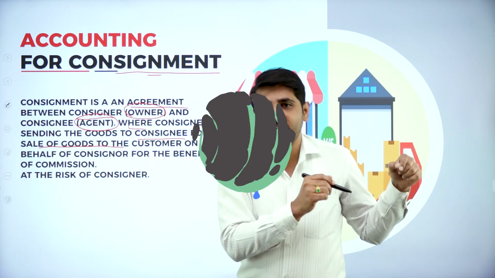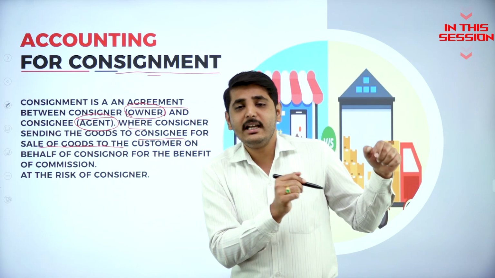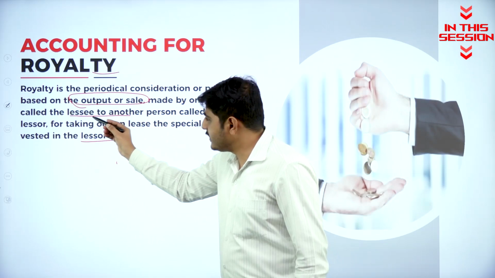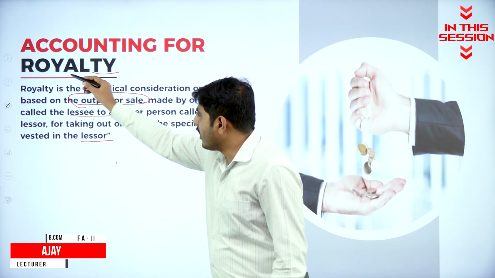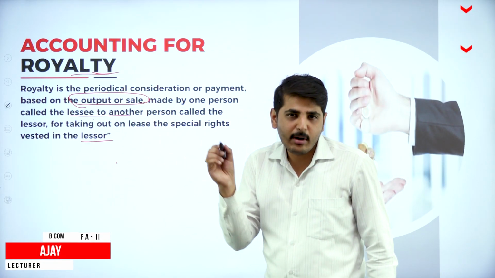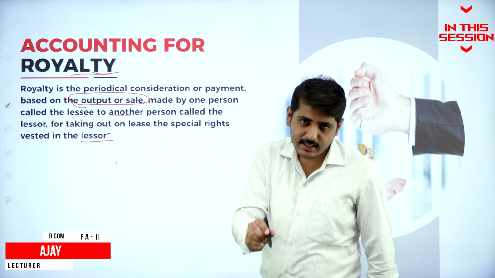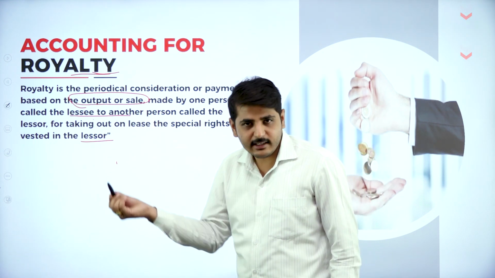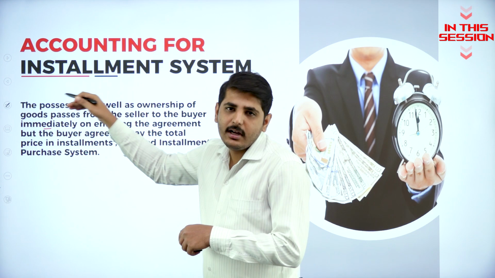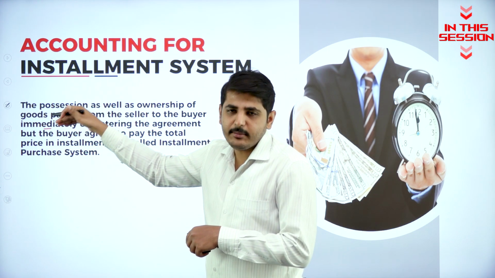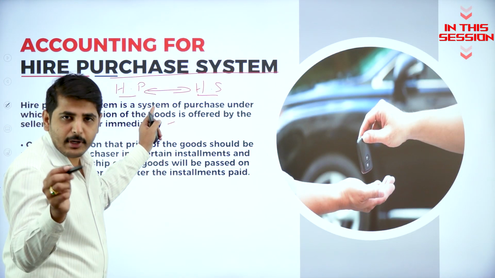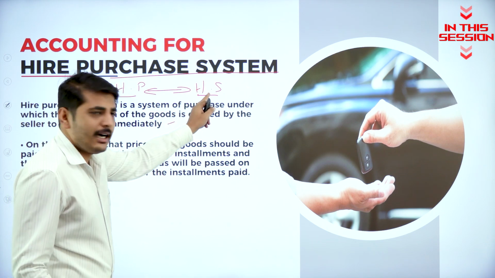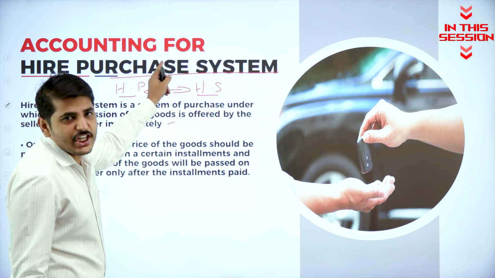What will the consignee get for selling the goods of the consignor? He will get commission. What the lessee pays to the lessor is called royalty. Royalty is an amount paid by the lessee to the lessor. It is a rent. This chapter is also similar to accounting for hire purchase system. A hire purchaser will purchase an asset from the hire seller on hire purchase system.